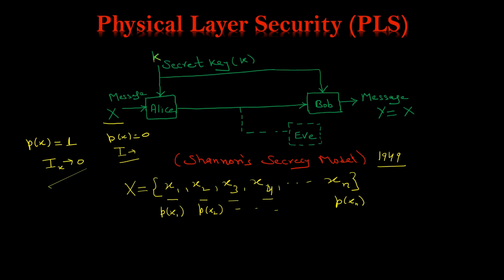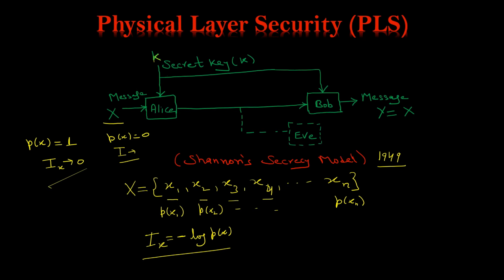So it was found, and we will discuss it later, that the information I of any event, let us say x, is equal to minus log of px. So this is the relation that holds: the information is equal to minus log px.